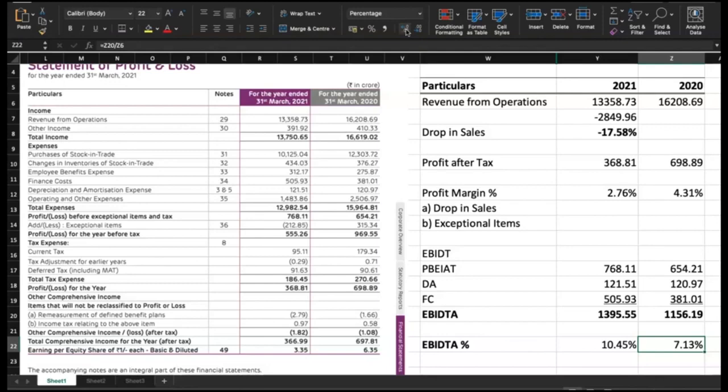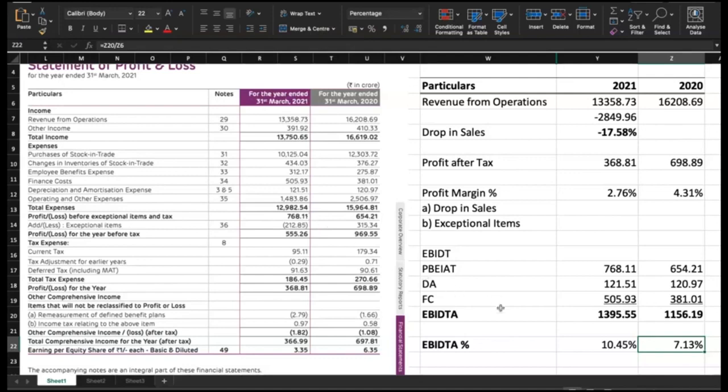Look, we were under the impression that turnover has come down. We were also under the impression that the profits have come down, right? Because the previous year it was 969, but in the current year it is 1,555. But it already got demonstrated here: the previous year it was 654 profit before exceptional items, and in the current year it was 768.